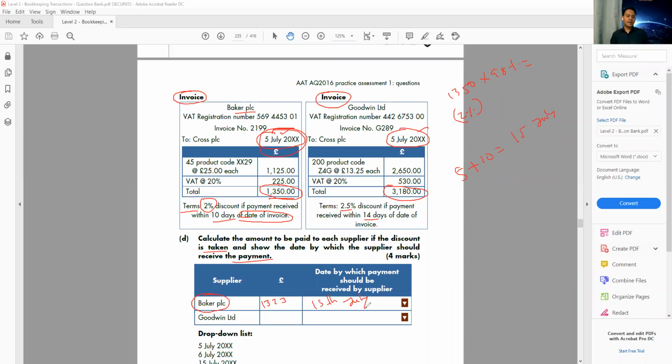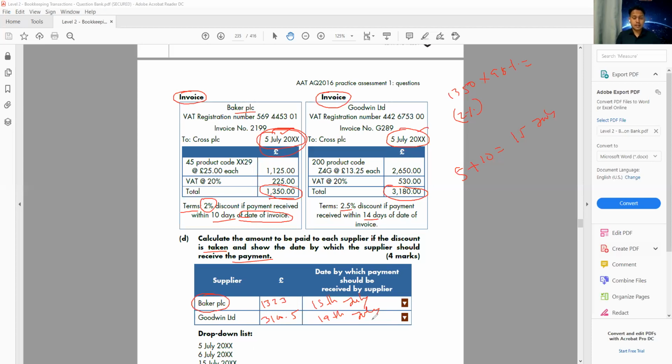Then the next one we have is Goodwin Limited. It is the same story. Just the same way we did for Baker, we do the same for Goodwin as well. So we said 3100.5 and 19 July. Very well done, Nazia. All right, do we have any question from these two questions?